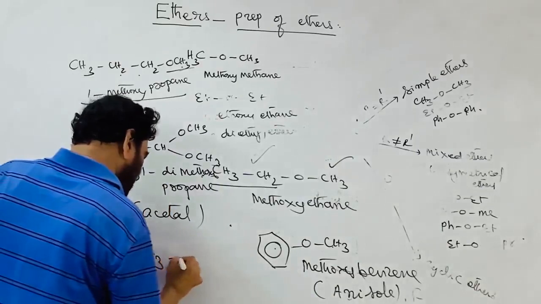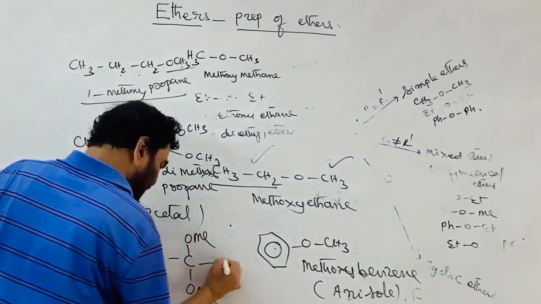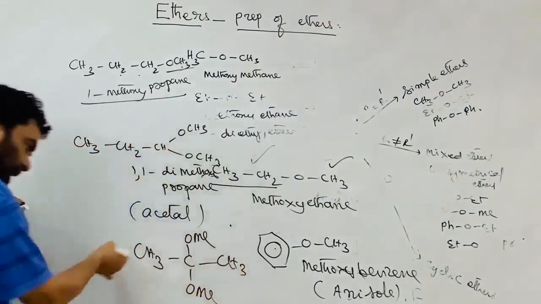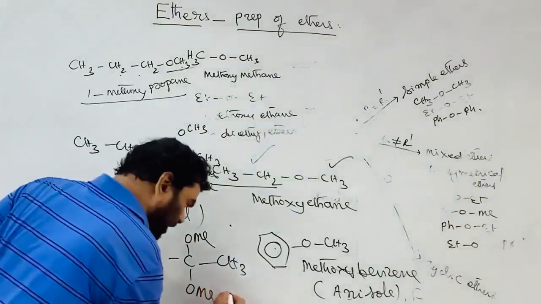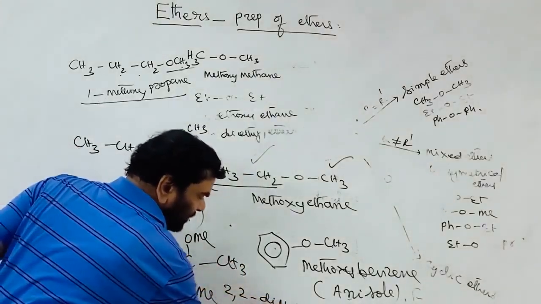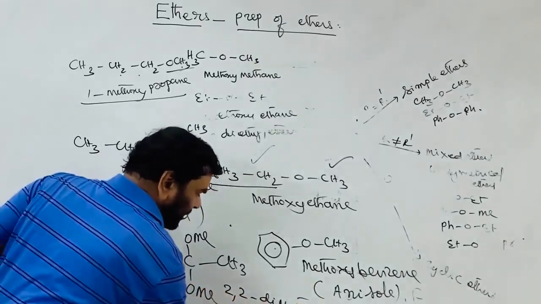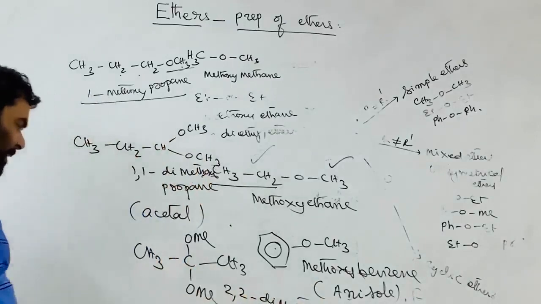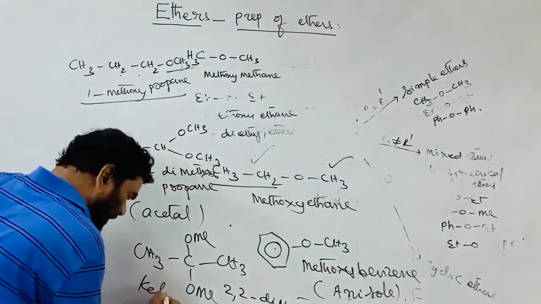Suppose you take OMe, a geminal diether, but it is not on the terminal carbon of the given hydrocarbon, then it is called a ketal. This is 2,2-dimethoxypropane, the IUPAC name, and this is in the category of ketal.